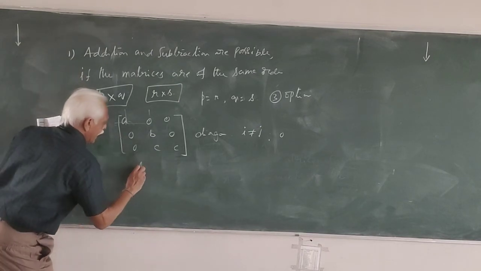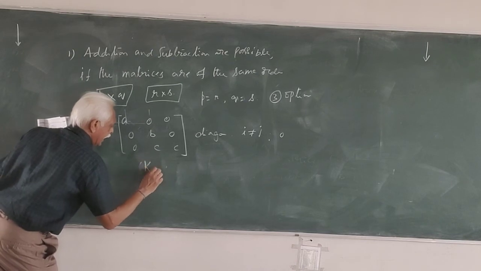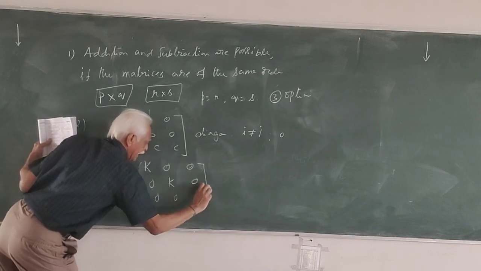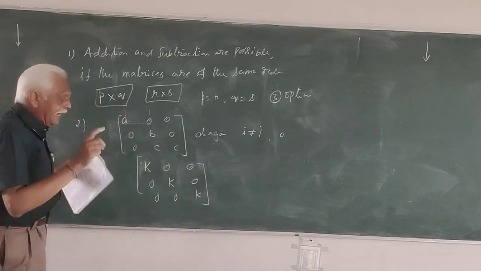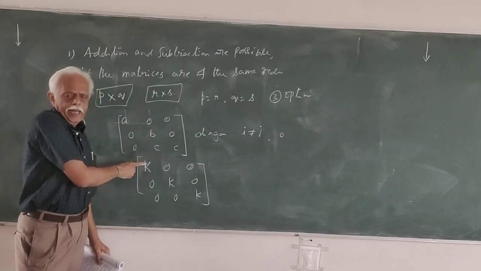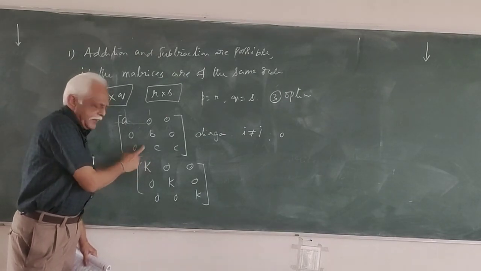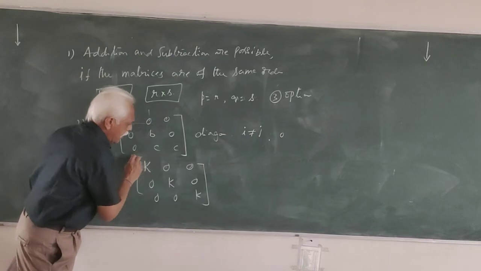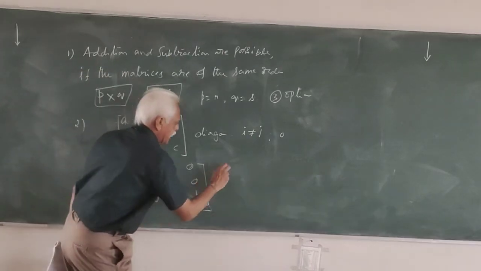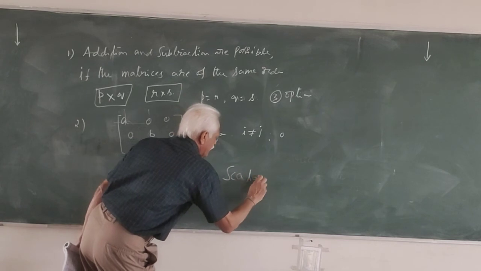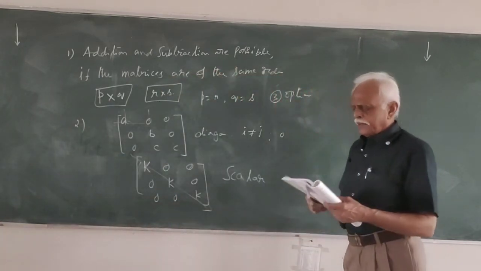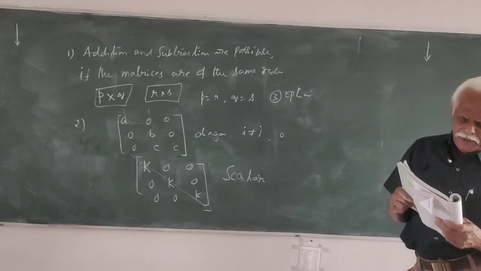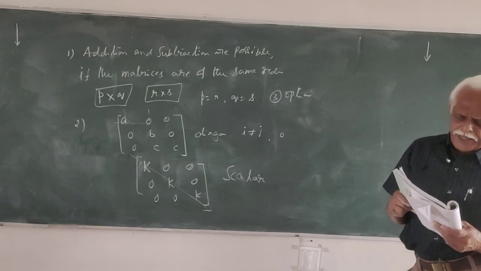That means the matrix is K, 0, 0, 0, K, 0, 0, 0, K. For i equal to j, the element is k: first row first column, second row second column, third row third column. So you have all these elements equal. What is the matrix? It is a scalar matrix. Which option do we have? Option number 2. The third bit is not there because you are asked to find the trace of A.